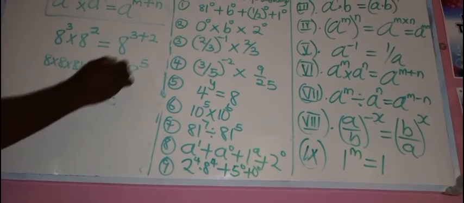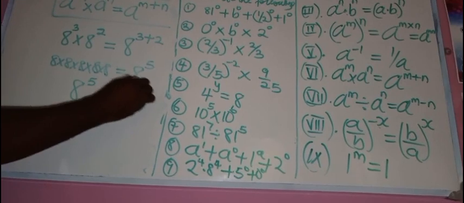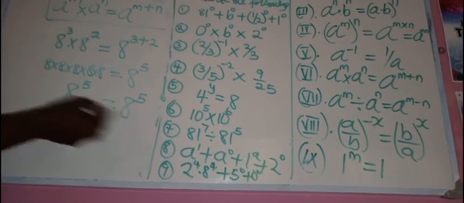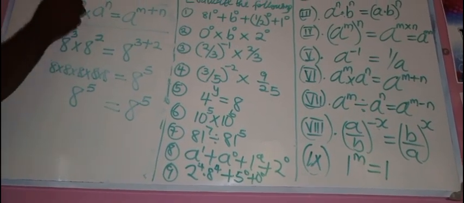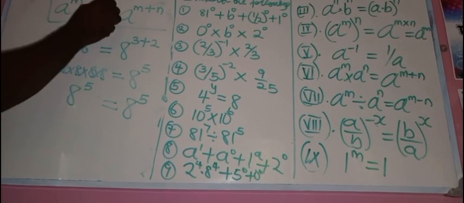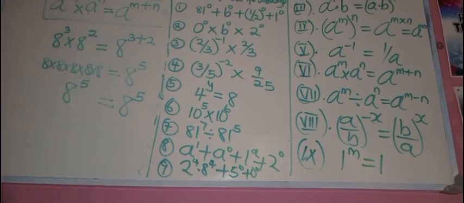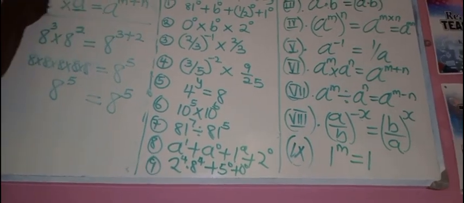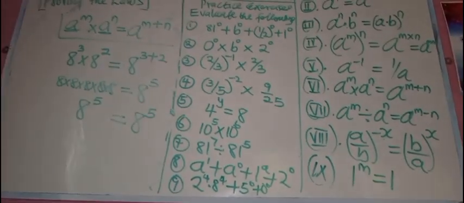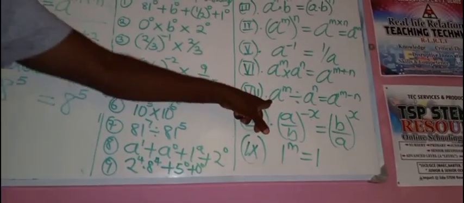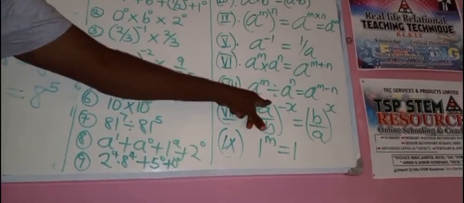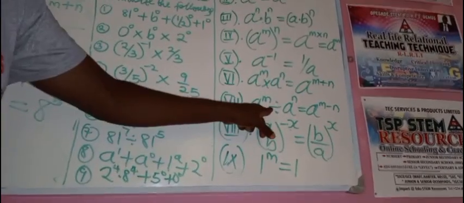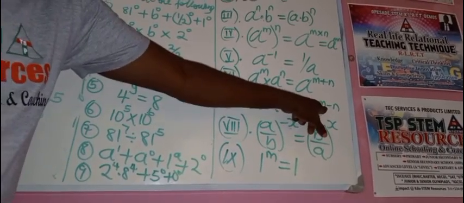And at this side, what do we have? We have 8 raised to power 5. Can you see that they are the same? So it means that A raised to power m times A raised to power n is actually A raised to power m plus n when they have a common base. Take note of that. If the base is not common, you cannot apply this law. Okay, the next one is A raised to power m divided by A raised to power n. If it is division, common base, the exponent will be subtracted.